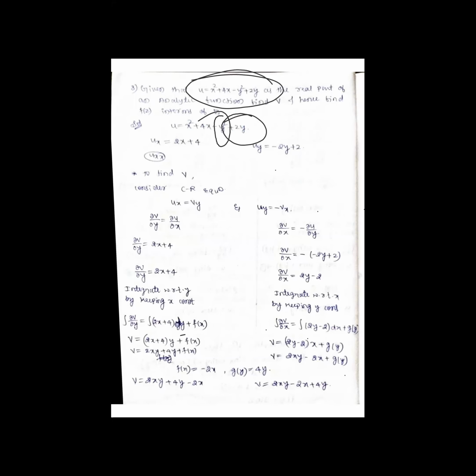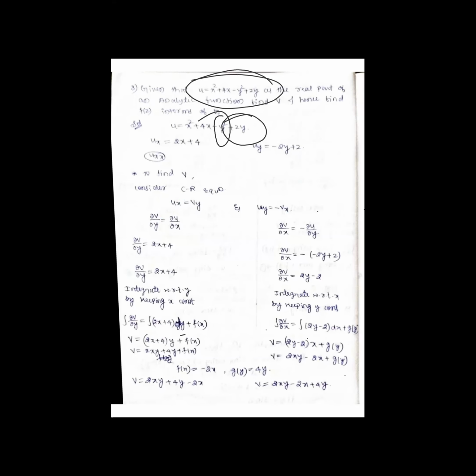Since I know ux and uy, dou v by dou y is equal to dou u by dou x, and dou v by dou x equal to minus dou u by dou y. We will substitute.